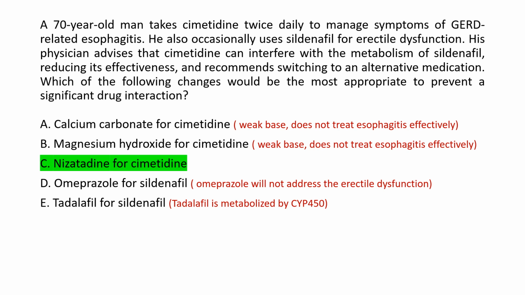Therefore, this option is not suitable. Option B is incorrect because similar to calcium carbonate, magnesium hydroxide can neutralize stomach acid and relieve mild symptoms of reflux. However, it's also inadequate for treating esophagitis, which requires stronger acid suppression to allow healing of the esophageal lining.